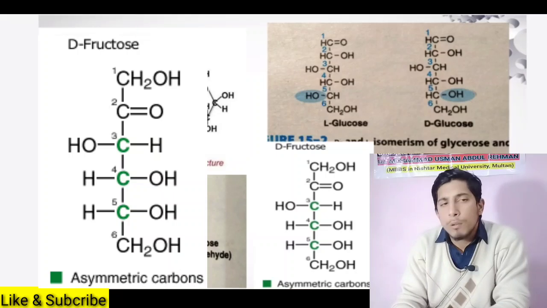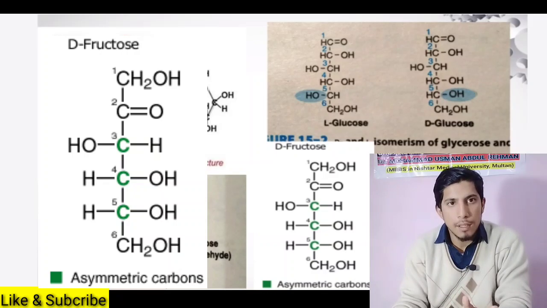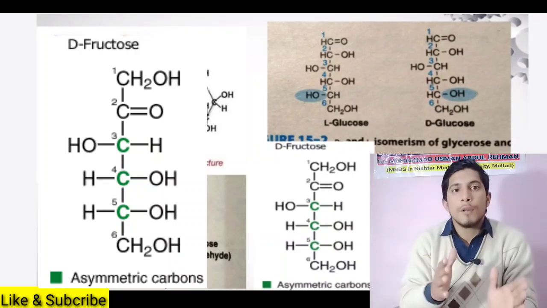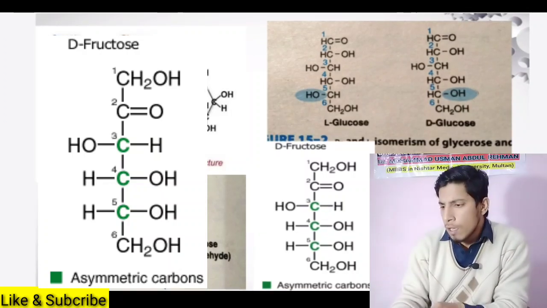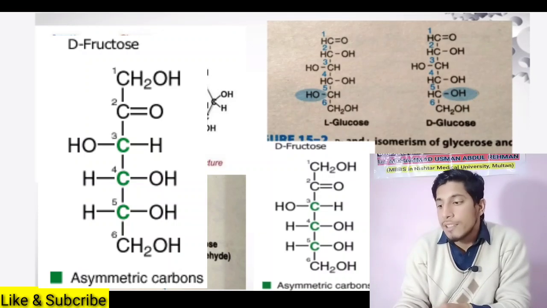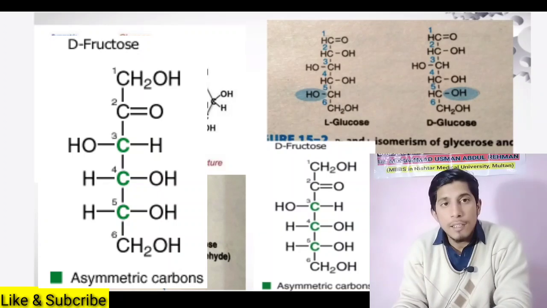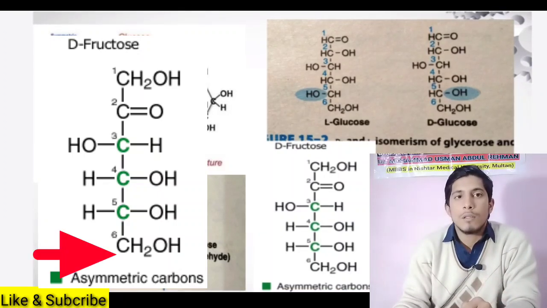Why is carbon number 2 not asymmetrical? Because it is connected by 2 bonds with oxygen, and it is not connected with 4 different atoms or groups. Carbon number 6 is also symmetrical, not asymmetrical. Why? It is connected with 2 hydrogens. So that's why this is also symmetrical.